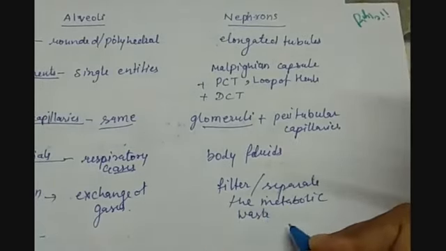Now, what is this process? Here, gas exchange takes place with the help of diffusion. And here, the urine formation is the main process, which has three main steps: ultrafiltration, then tubular or selective reabsorption, then tubular secretion.